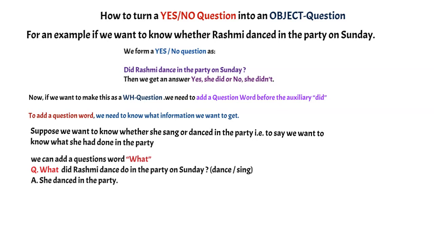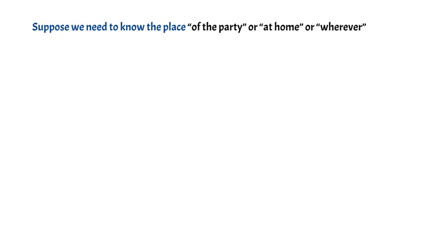Now suppose we need to know the place of the party, whether at home or wherever. We can add a question word where. Where did Rashmi dance on Sunday? And suppose we need to know when she danced, Sunday or another day, we can add the question word when. When did Rashmi dance in the party?